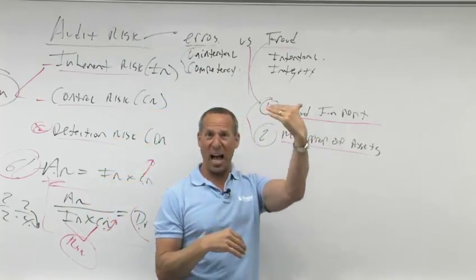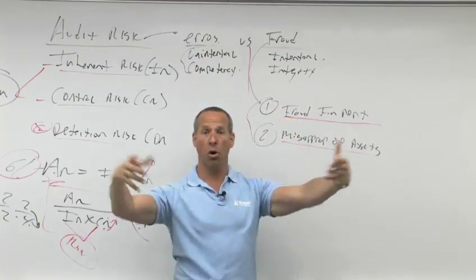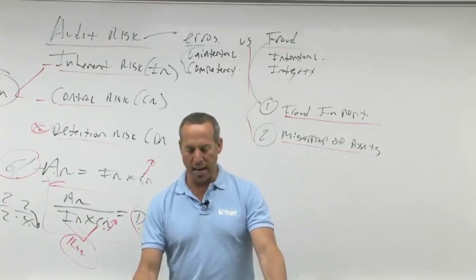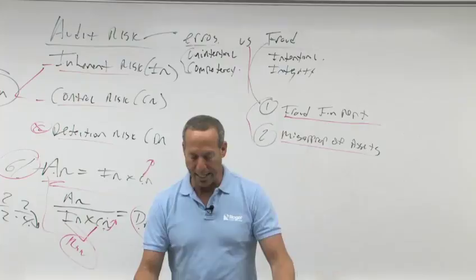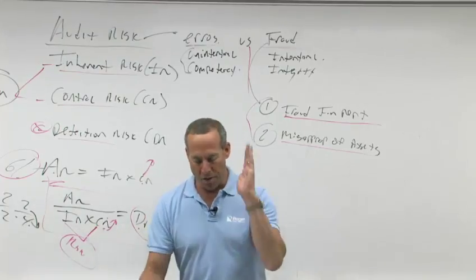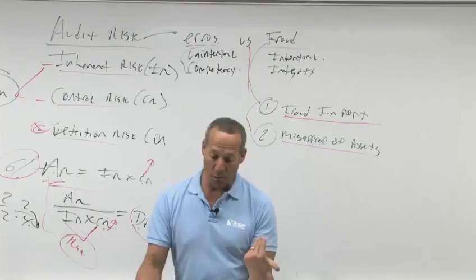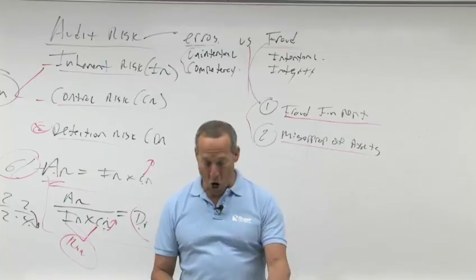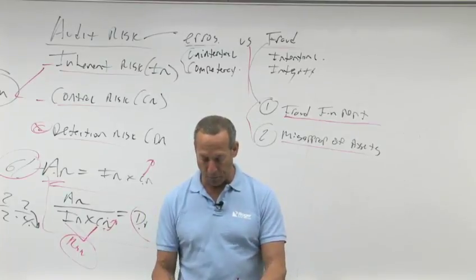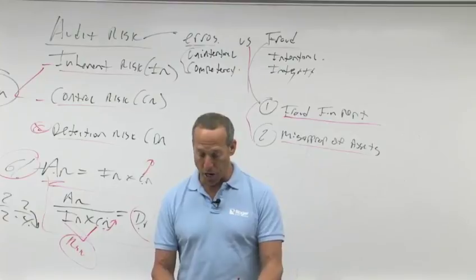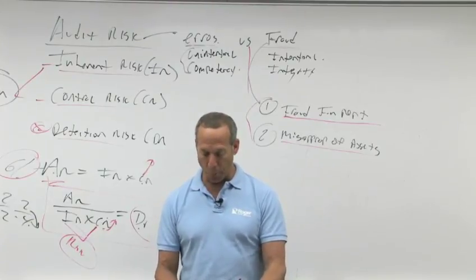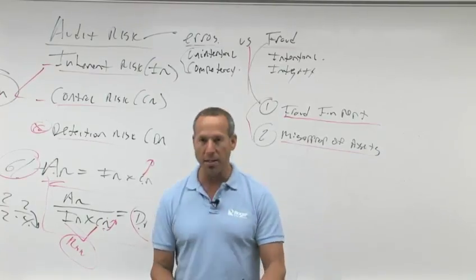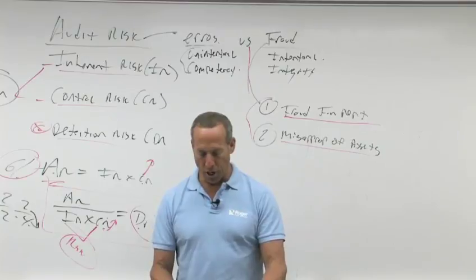Fraudulent financial reporting is happening at a higher level. Therefore, it affects more of a wide range of areas in the financial statements. It says the auditor evaluates the two types of misstatements resulting from errors and fraud. They are known or likely. Known means they've been identified. Likely means they're likely to exist. What is our job? It says the auditor must communicate all known and likely misstatements, even immaterial, identified during the audit, other than those the auditor believes are trivial, to the appropriate level of management on a timely basis. That's what we have to do. Management must correct all known misstatements and should evaluate items for which they are likely.